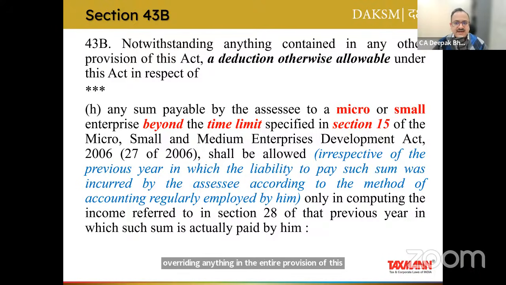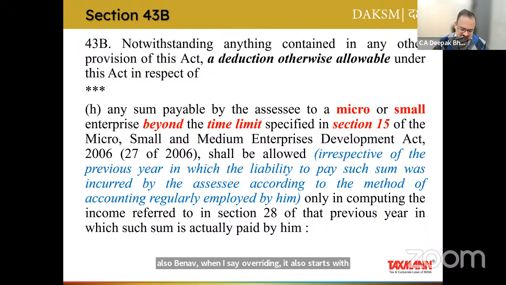A deduction otherwise allowable under this Act in respect of, then we will jump to Clause H. Since 43B starts with this overriding clause, it also starts with a deduction otherwise allowable.